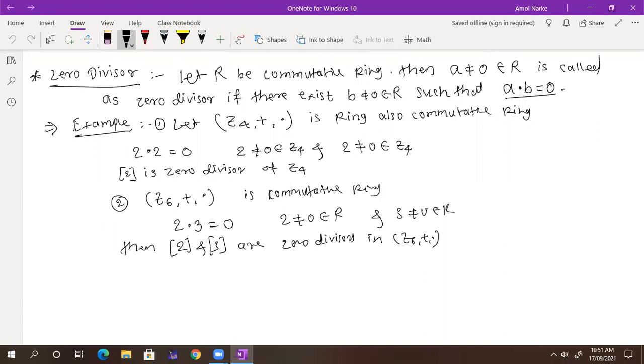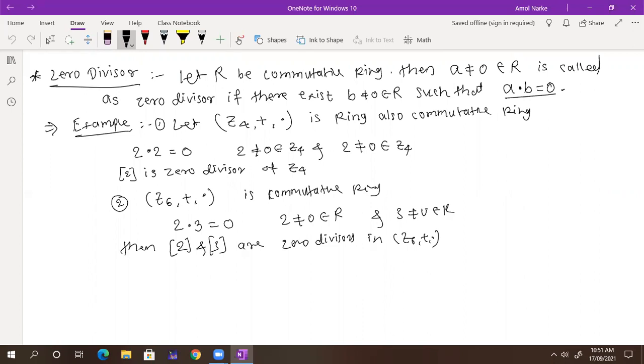What is meant by commutative ring? A ring with identity? Commutativity, yes. ab is equal to ba. So that is called a commutative ring. Now see what we have. We have ring, then we have commutative ring, then we have zero divisor. So we have some examples.